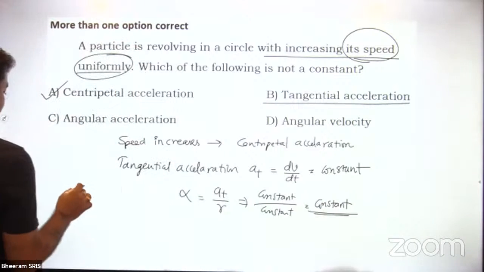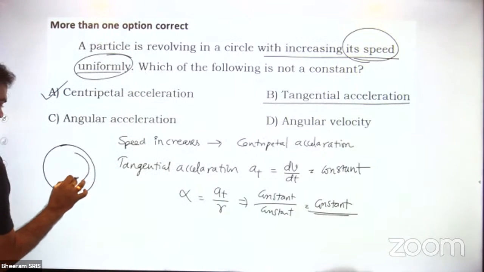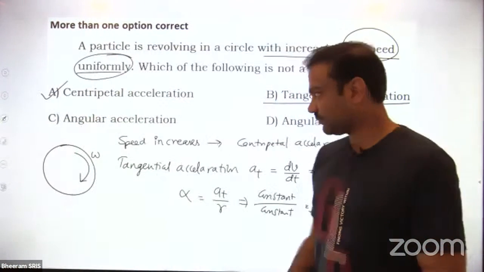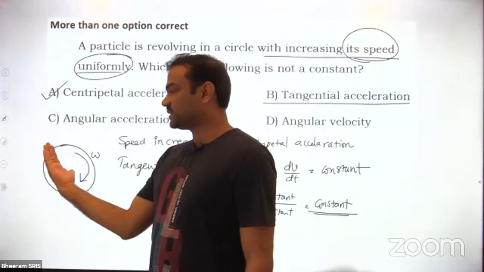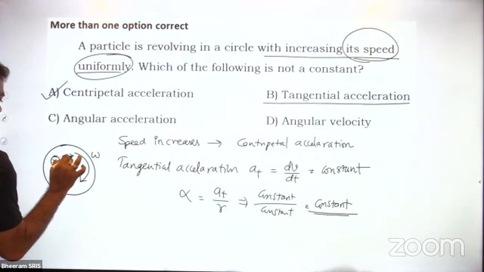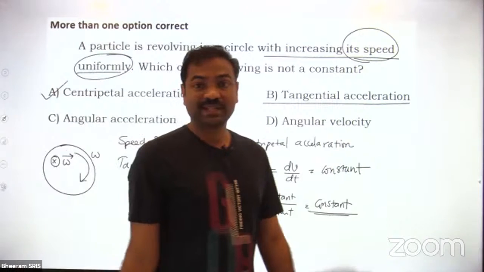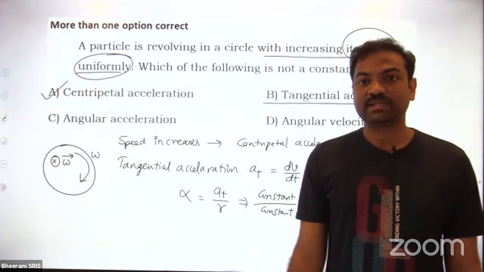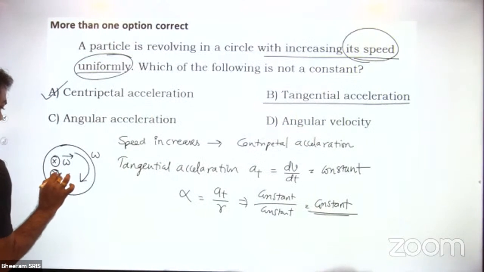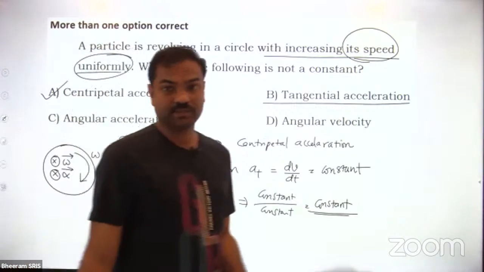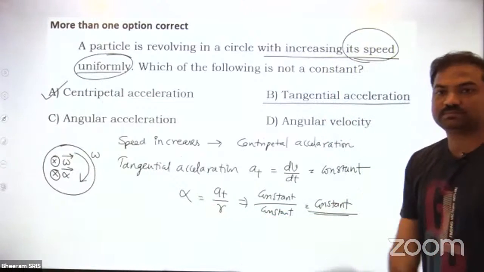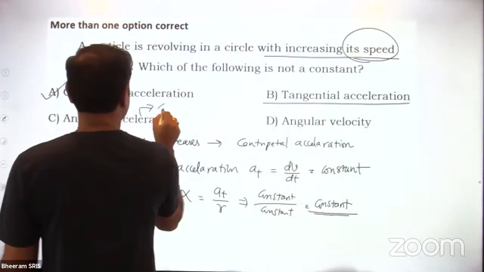At the same time, see, if a body is revolving with angular velocity omega in clockwise sense, understood? If it is rotating in clockwise sense, then what is the omega direction? Omega direction is inward. So I think you remember this part. When omega is increasing, in the theory I explained, what is the alpha direction? Alpha direction also same, inward. So direction of alpha is inward and magnitude is constant. That means this is the constant quantity.